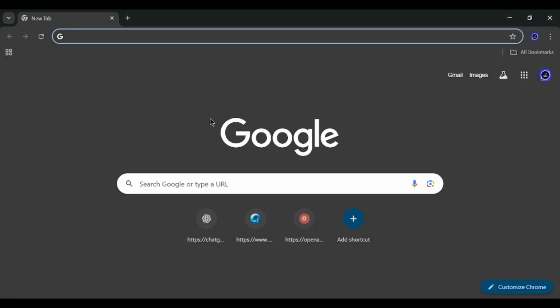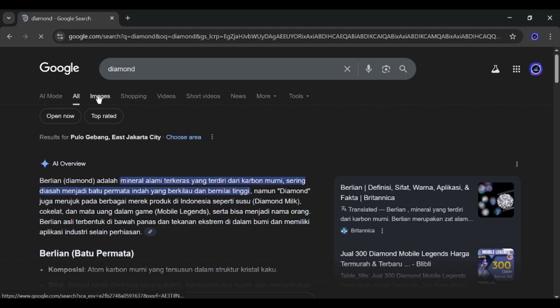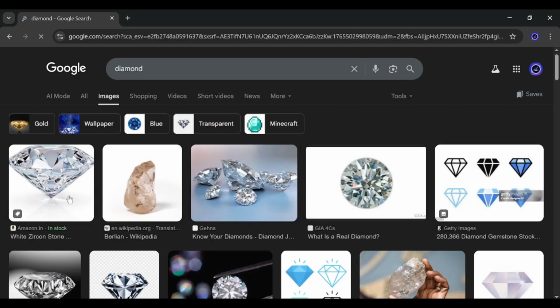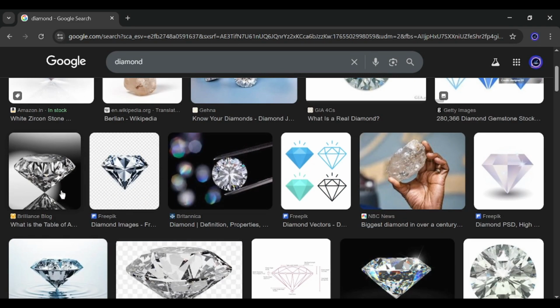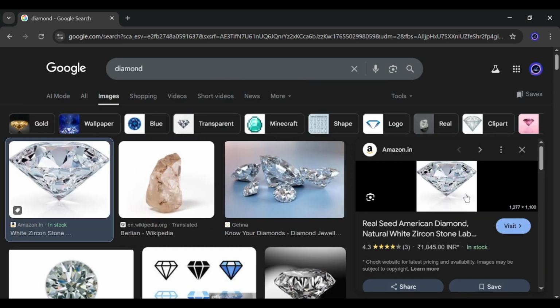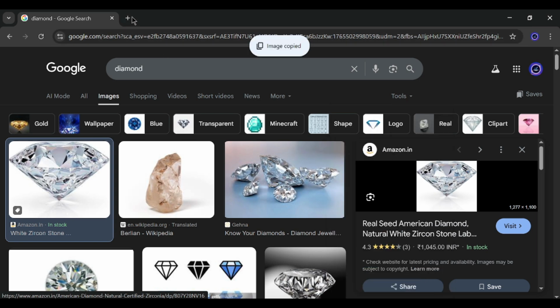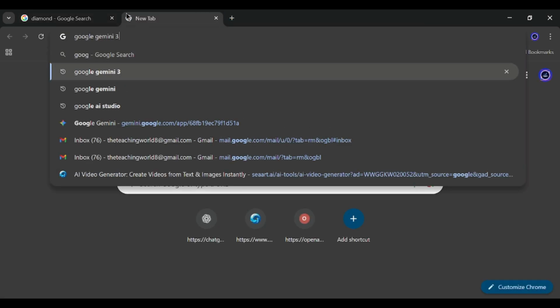First, what we are gonna do is choose a product. It can be, let's go with diamond. I think I'll go with this. Okay, now I will copy the image and then I will go to Google Gemini.